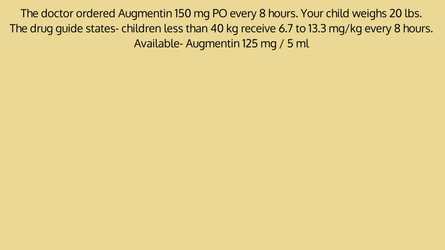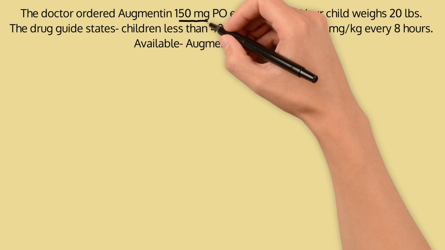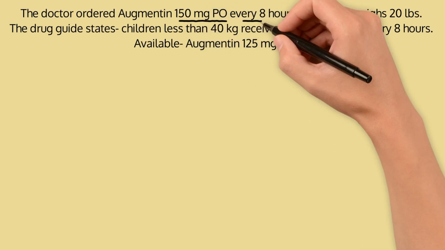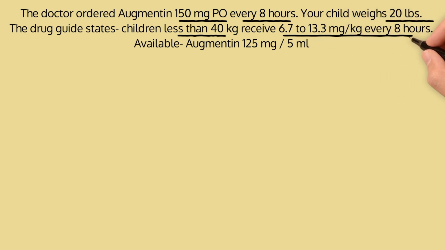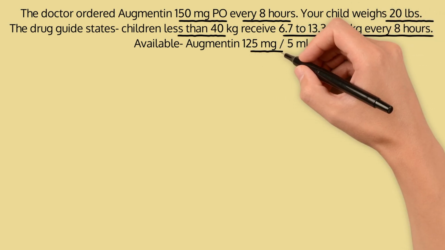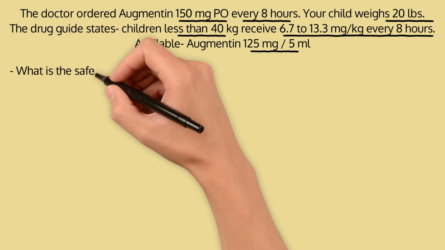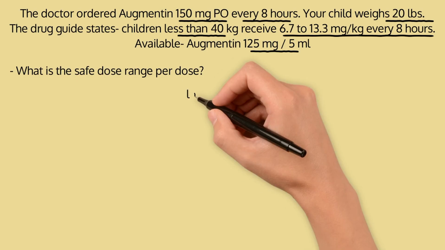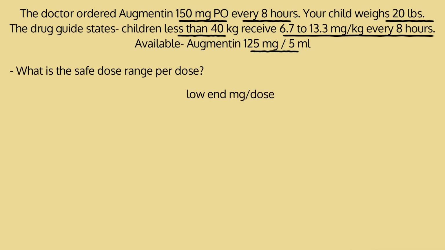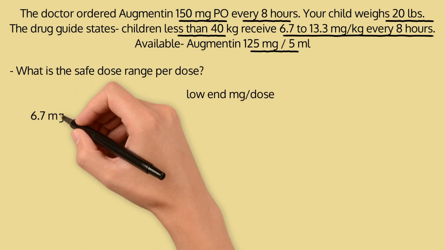As with all questions, we need to underline the key important details. So 150 milligrams PO every 8 hours, 20 pounds. Children less than 40 kilograms receive 6.7 to 13.3 milligrams per kilogram every 8 hours. And then of course 125 milligrams in 5 mLs. Now we're looking for what is the safe dose range per dose. So remember, we have a range here, so we have to find the low end and also the high end in milligrams per dose.